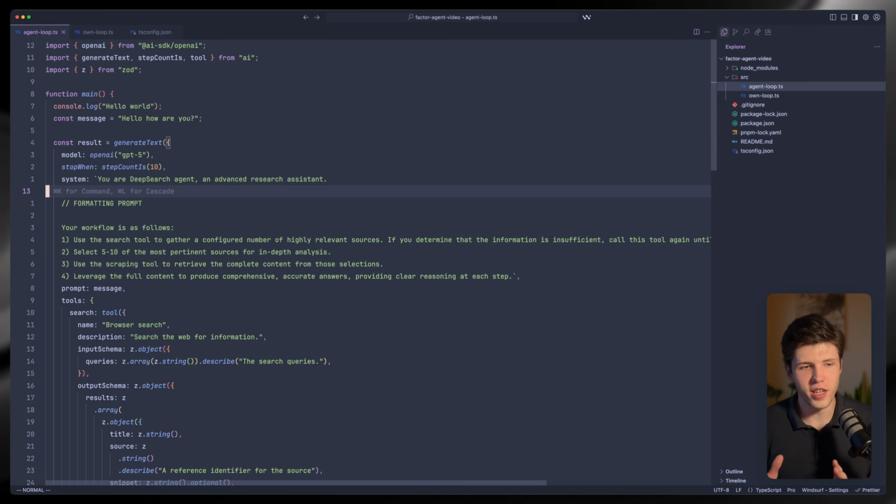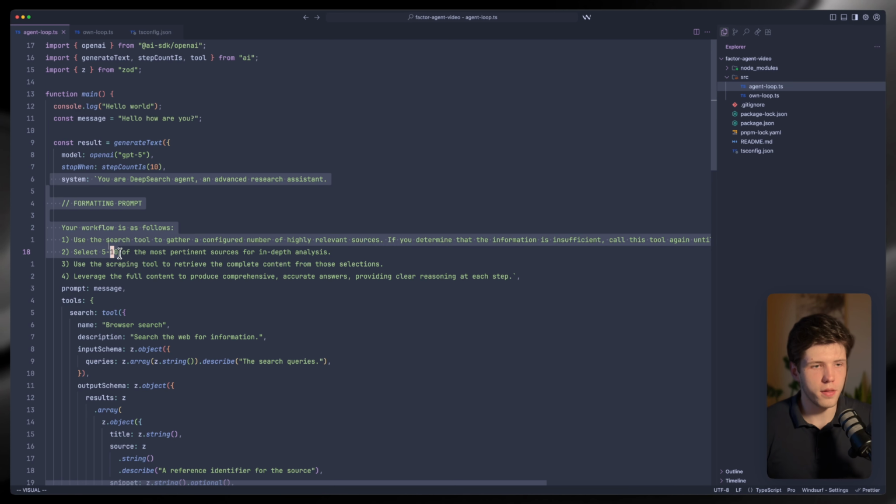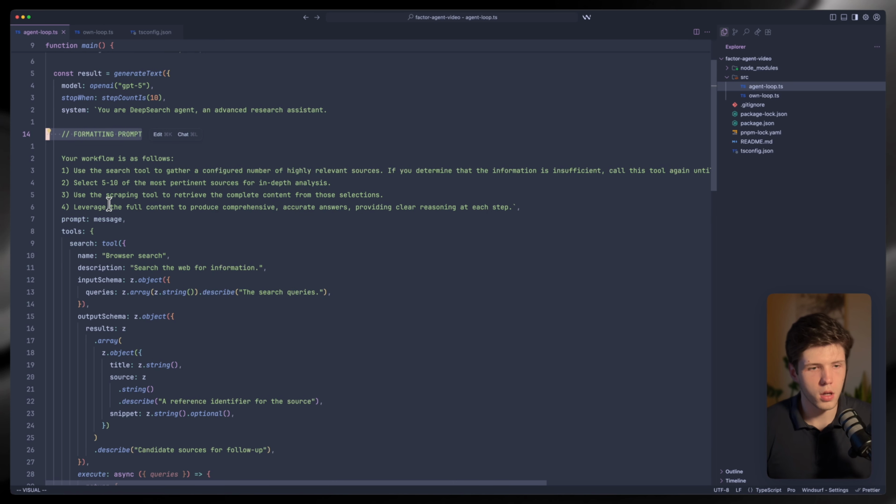So this is our usual agent. I've defined here generateText. I'm using AI SDK and TypeScript here. I've defined the system prompt right here, where I'm saying that this is a deep search agent, and I've defined the workflow here. But you can also imagine that we want to format the output in a certain way, so we would probably define it right here as well.